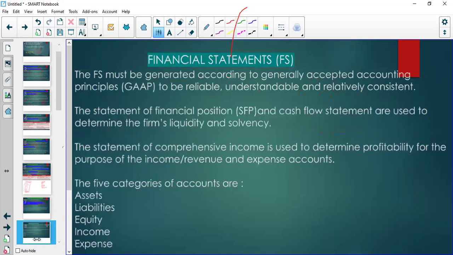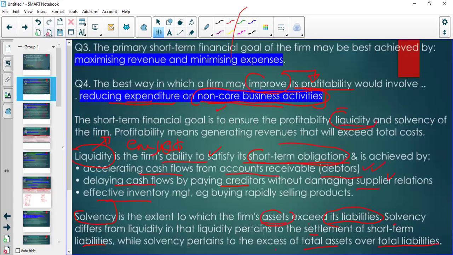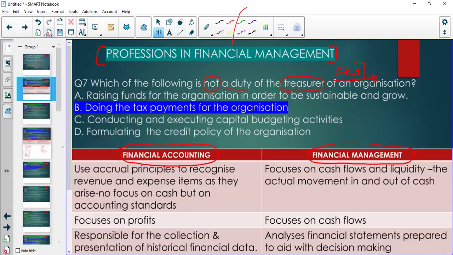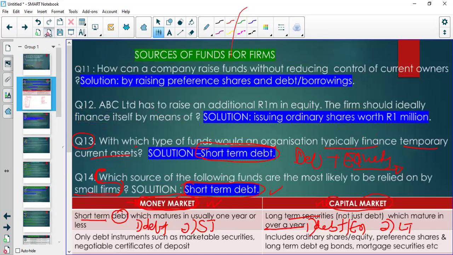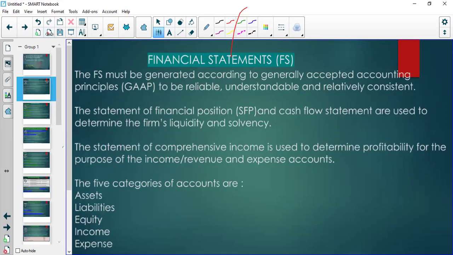Now, where are we? Right, so we come to another category for our discussions, and that's going to focus on financial statements. So financial statements can generally be very confusing for students. I can see student questions on Telegram. They struggle a lot. So we need to identify the financial statements that we deal with when it comes to financial reporting. Right? Also, we have the statement of financial position, right? And the cash flow statement.